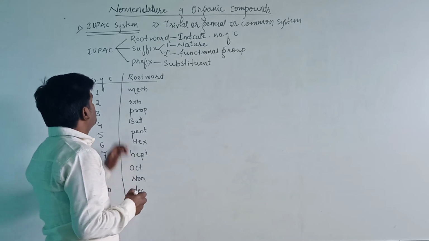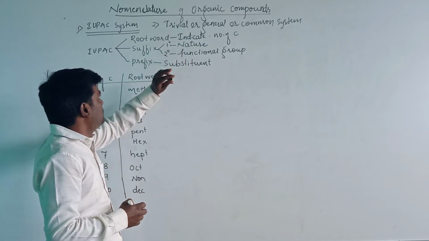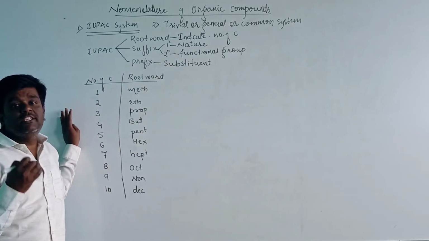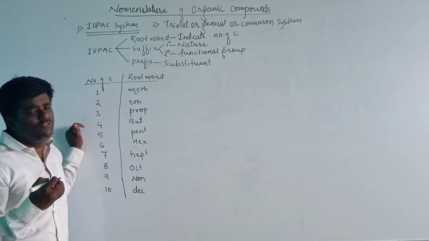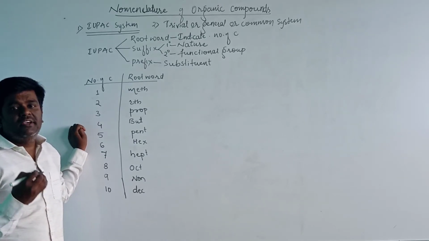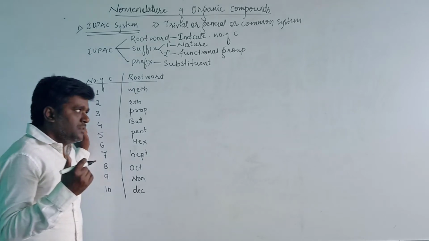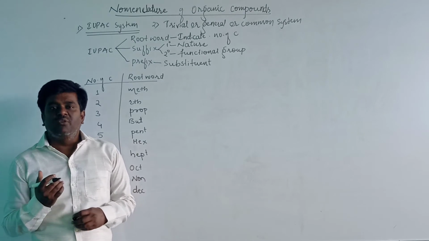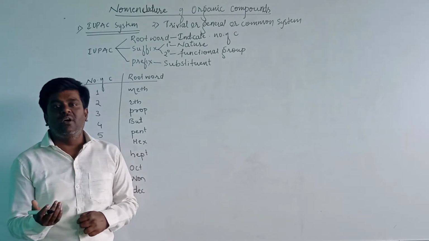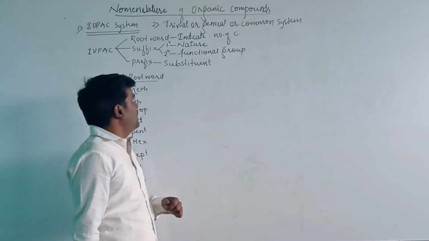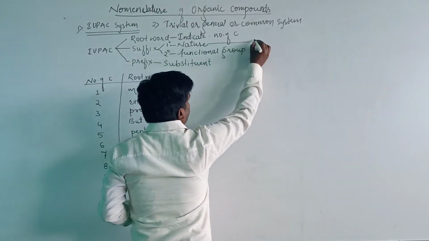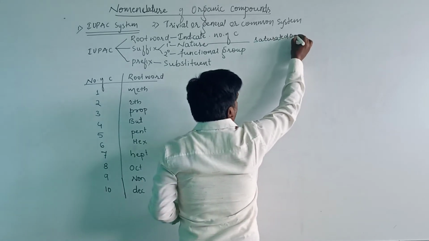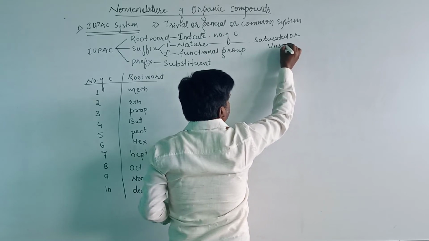The second one is the suffix. Suffix will indicate the nature as well as the functional group. The primary suffix will indicate the nature of the organic compounds. What type of nature does it have? The organic compound has two natures: whether the organic compound is saturated or unsaturated.